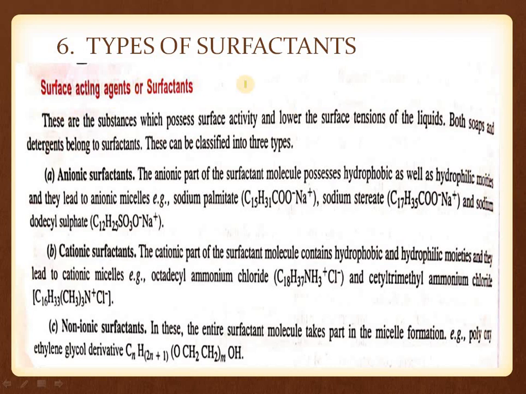Last is the types of surfactants. There are three types of surfactants: anionic surfactants, cationic surfactants, and non-ionic surfactants. As the word represents, anionic means carrying a negative charge. So the anionic surfactant molecule possesses hydrophobic as well as hydrophilic moieties, which leads to anionic micelle formation. Here all the chains contain a negative charge, so the surfactant is an anionic surfactant.